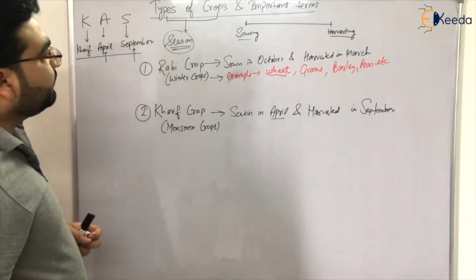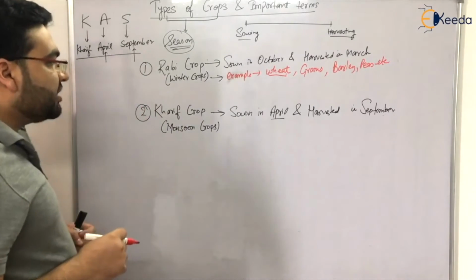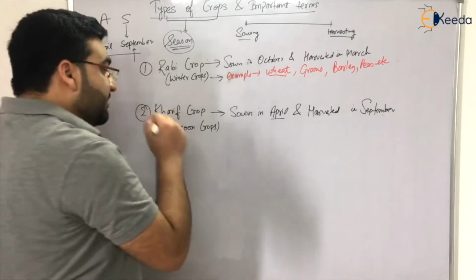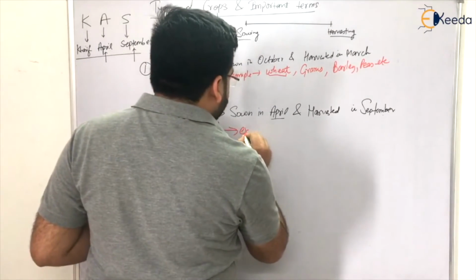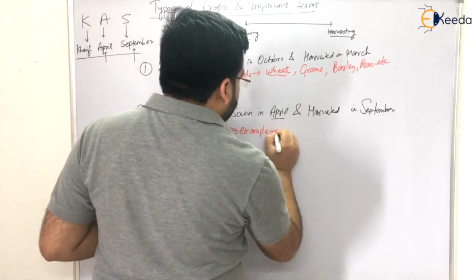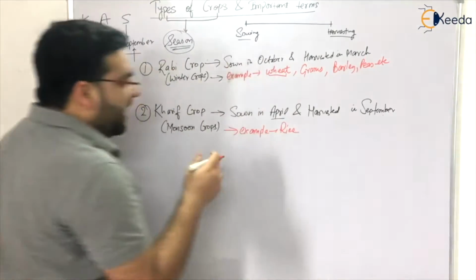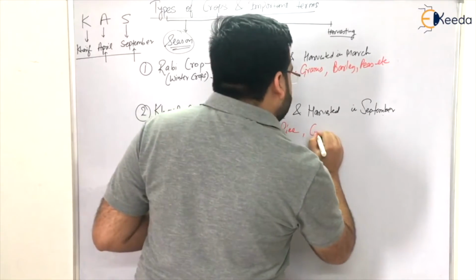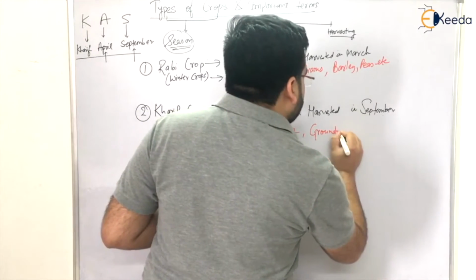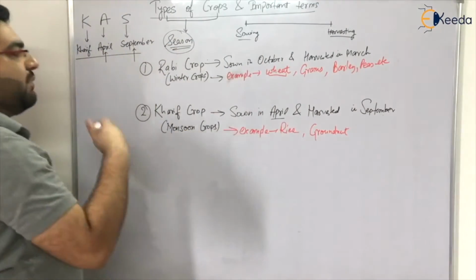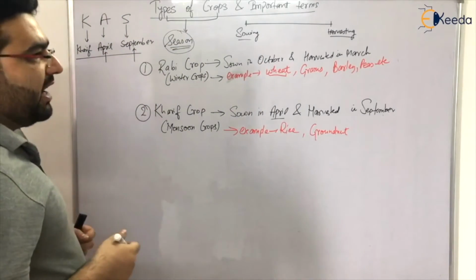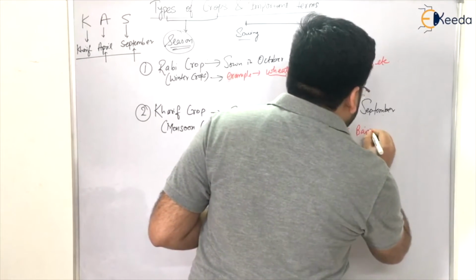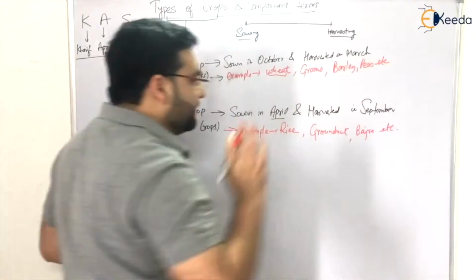Okay. Now, talking about examples of Kharif crops, which are also known as monsoon crops. The most important example is rice. Apart from rice, sometimes in examinations groundnut is also asked. Groundnut is a Kharif crop, right? Apart from groundnut, you also have bajra, and many other types of crops, right?